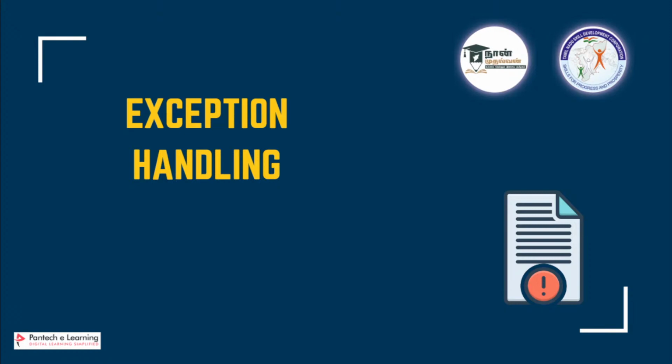So if the credentials are correct, can you guys tell me how we are going to check? If I'm asking a user his user ID and password, I want to allow the user only if both are correct. So in a conditional statement, which operator will I be using? Can you guys tell? I'll tell you once again. We are going to set some username and password, and I want to verify whether both are correct. Only if both are correct, I'm going to allow the user to enter into the ATM machine. I want to verify two conditions in a single conditional statement, and which operator will I be using?